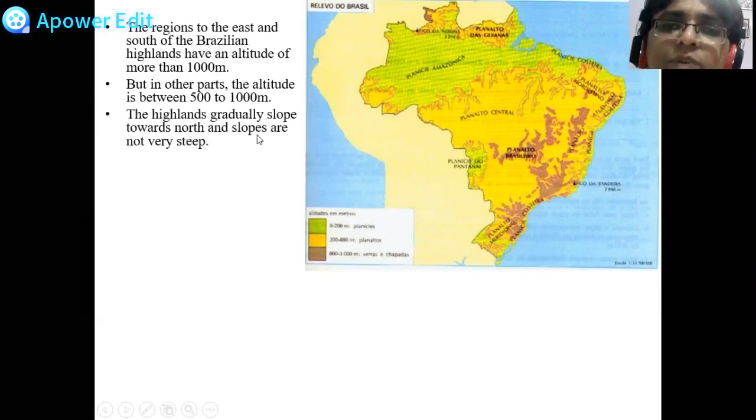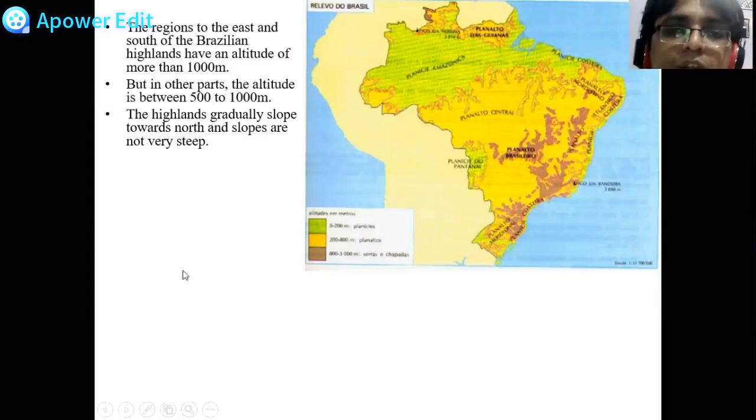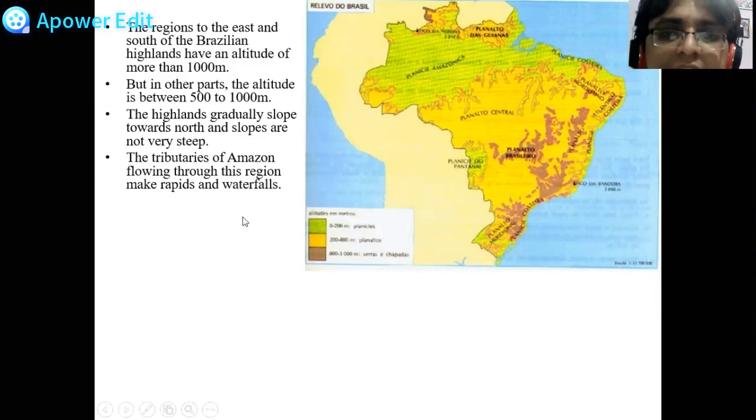The highlands gradually slope towards the north and the slopes are not very steep. Now, slopes are of two kinds, gentle slope and steep slope. The straight slope is what we call a steep slope, and the one that is a little bit flat is what we call a gentle slope. So the slopes are not very steep and the slope is towards the north.